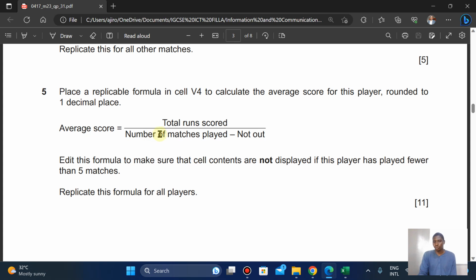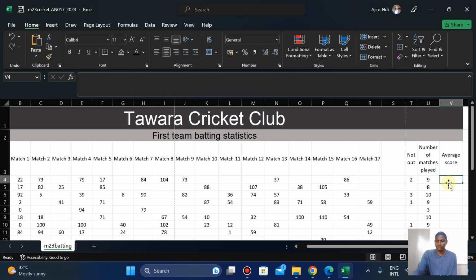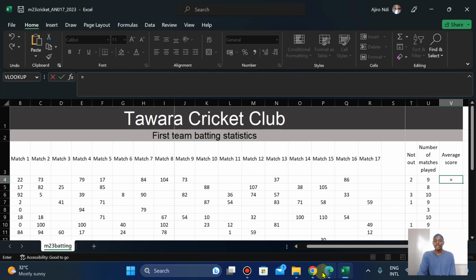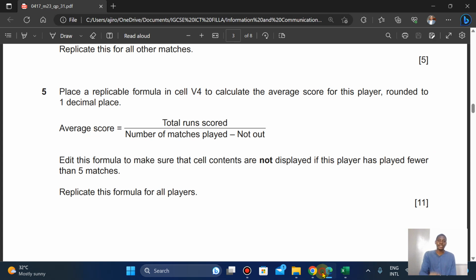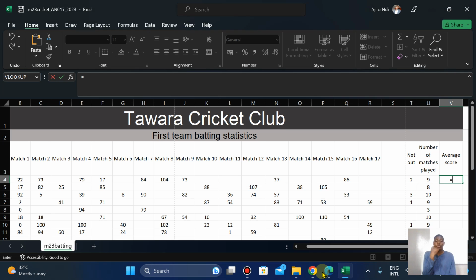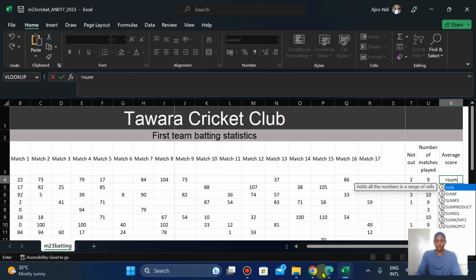So the first one is equals total runs scored. Let's start with the total run scores. Total run scores simply means that you want to know the scores, the number of matches they have played. We want to know what they scored. That means we are going to add everything. So I'm going to use SUM to add it.